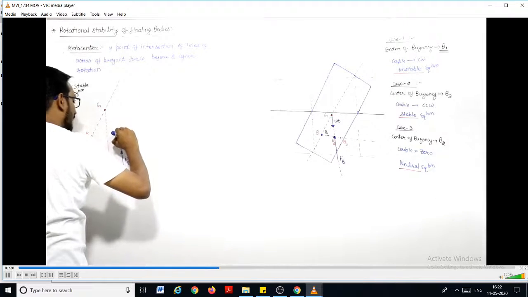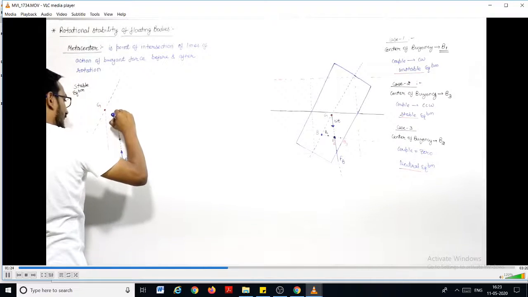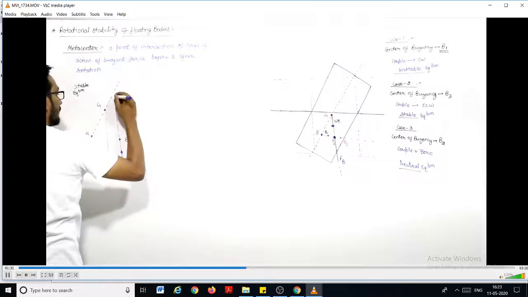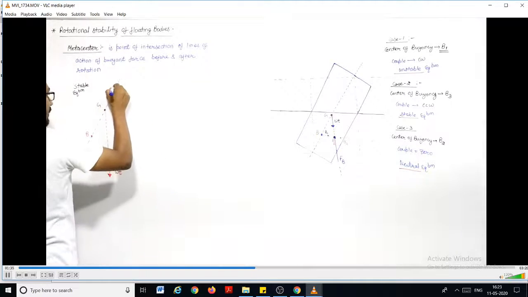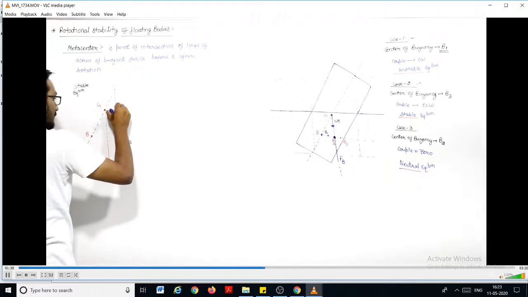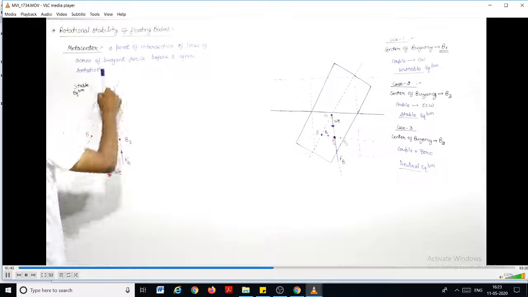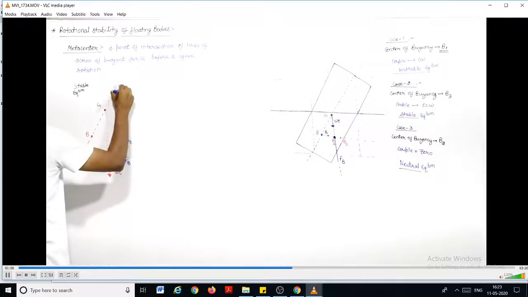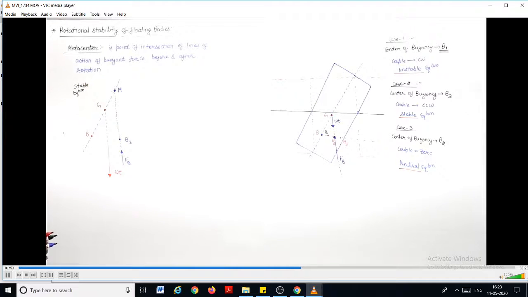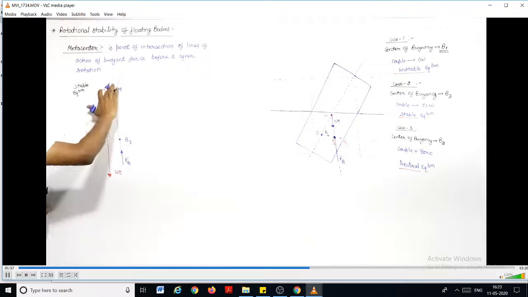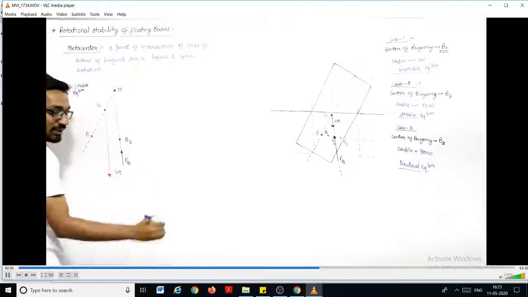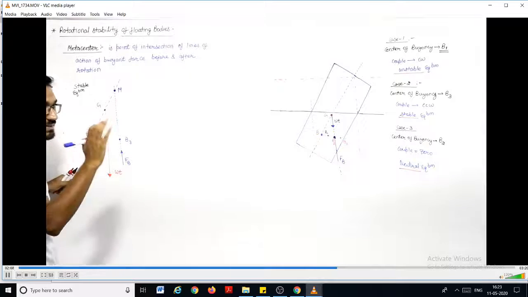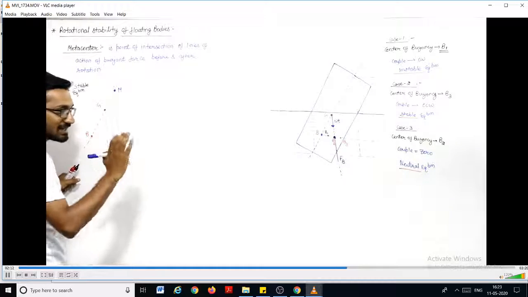I will say that if I extend it, then the intersection of the final and initial lines of action of the buoyancy force, where they intersect each other, is known as the metacenter. And you will appreciate one thing: if the new center of buoyancy is on the right side of this line, then you will always get a stable equilibrium.